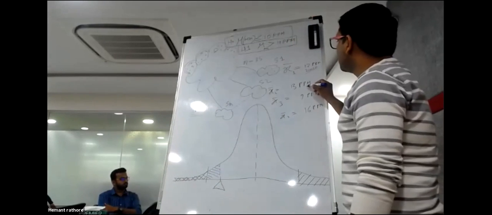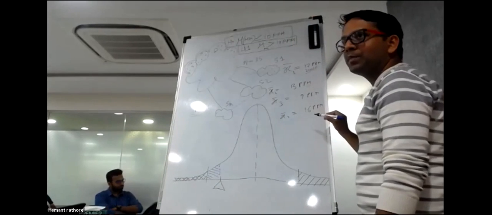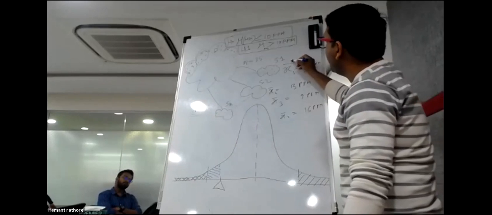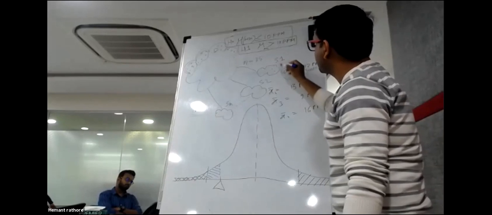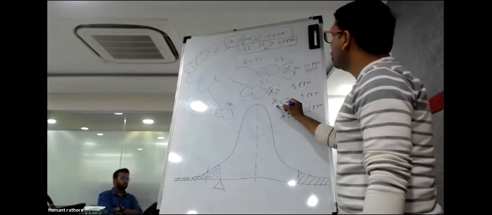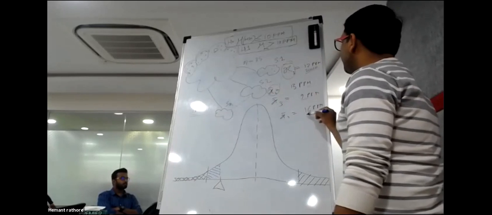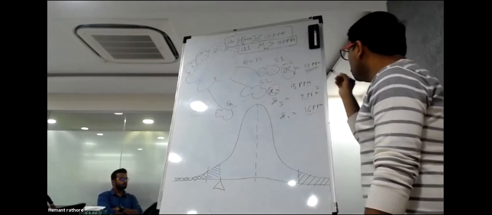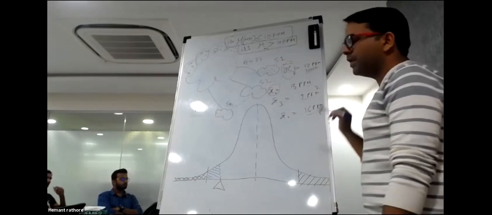I have got 30,000 samples for 13 ppm. Some values are going to be very common, like X1 bar, X2 bar. On the other side, some values are going to be very rare, like 9 ppm, 16 ppm. These values are present in hardly 2 samples or maybe 1 sample.